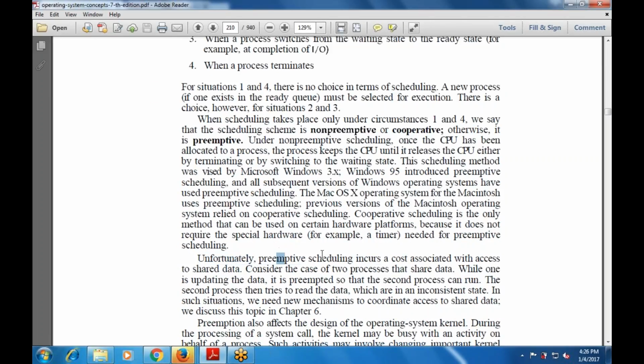And unfortunately, preemptive scheduling incurs a cost associated with access to shared data. While one process is updating the data, it is preempted so that a second one can run. The same condition applies in such situations, so we use mechanisms to coordinate access to the shared data.